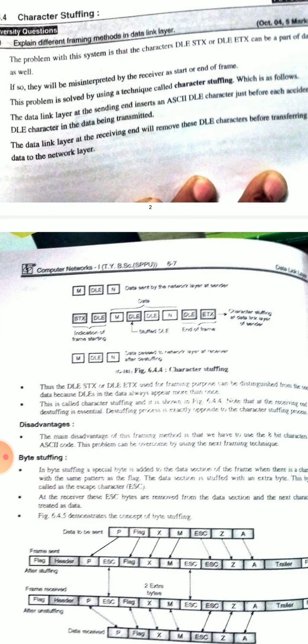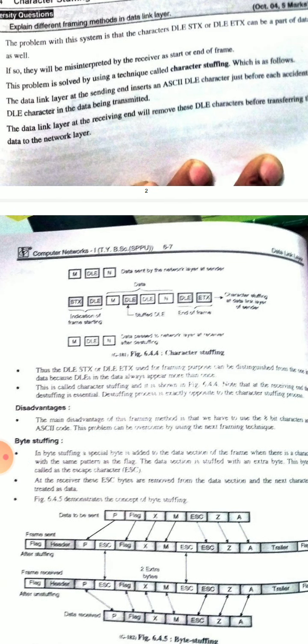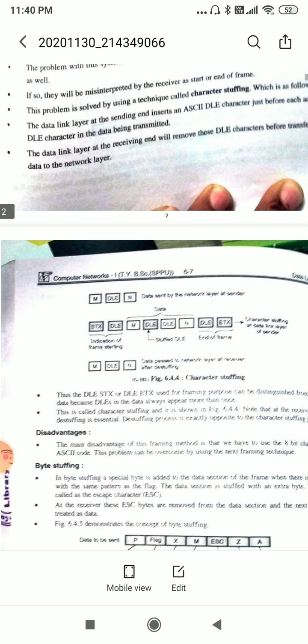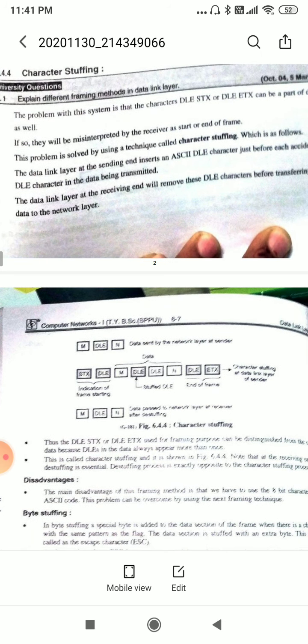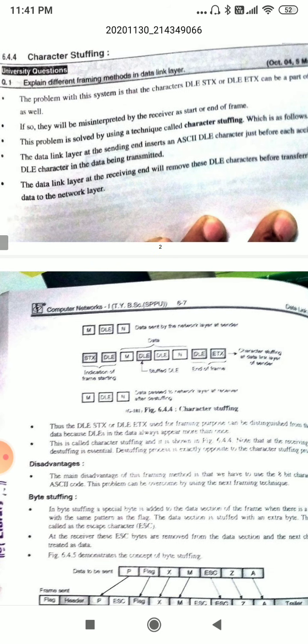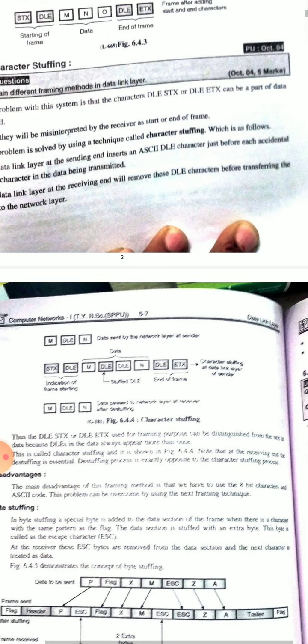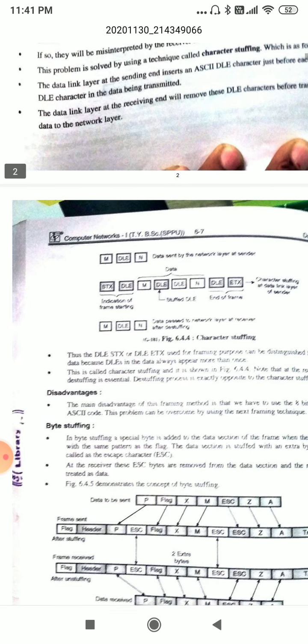This problem is solved by using a technique called character stuffing, which is as follows: the data link layer at the sending end inserts an ASCII DLE character just before each accidental DLE character in the data being transmitted. The data link layer at the receiving end will remove this DLE character before transferring the data to the network layer.